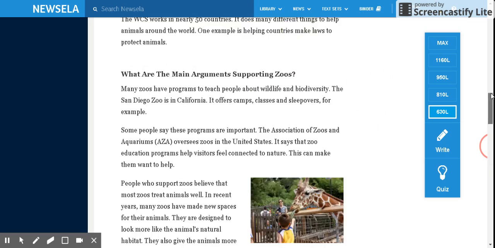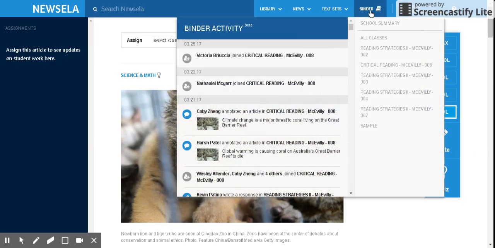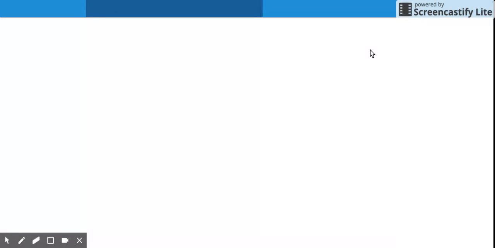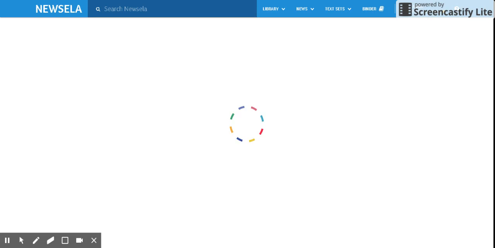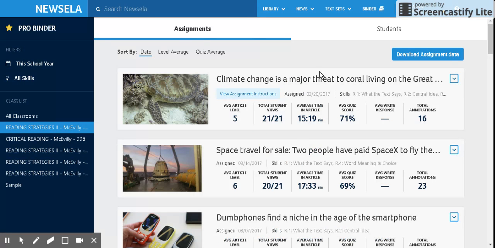Okay, I'm going to take you into the teacher binder now so you can see some of the information that is collected for you very easily and simply. As I open up my binder, I'm just going to open up my second period class here, and it's going to show me my students, and it's going to show me the articles that I've recently assigned. I can open those up further to see the students and how those students are doing. I can see some formative information. I can also see some summary information that I can use for a variety of ways to score my students.